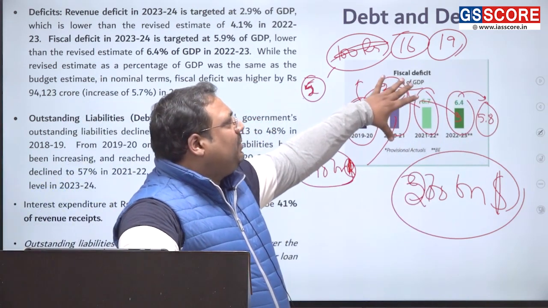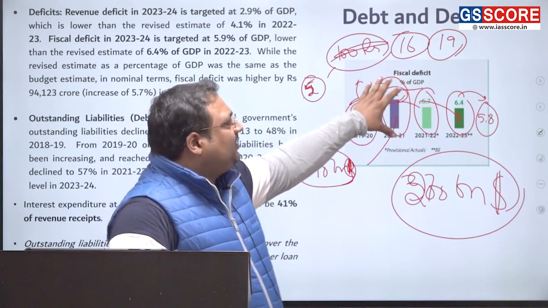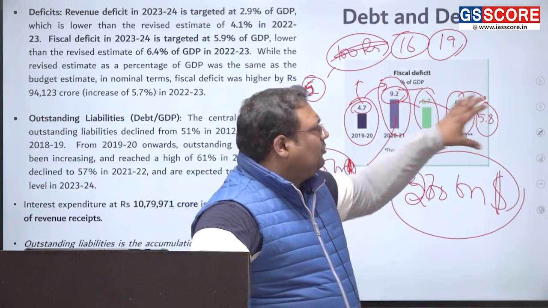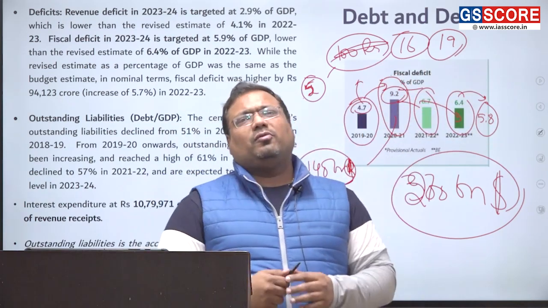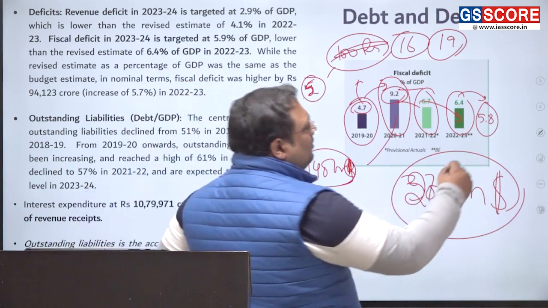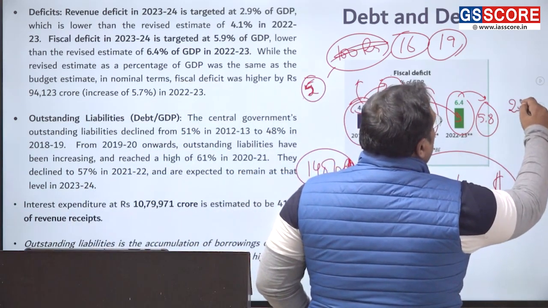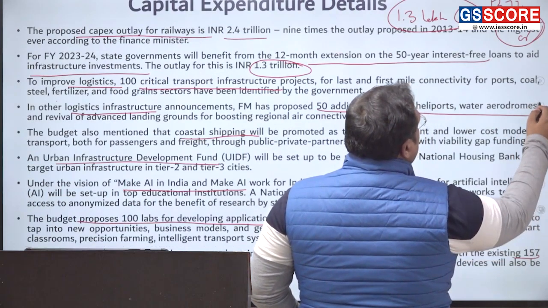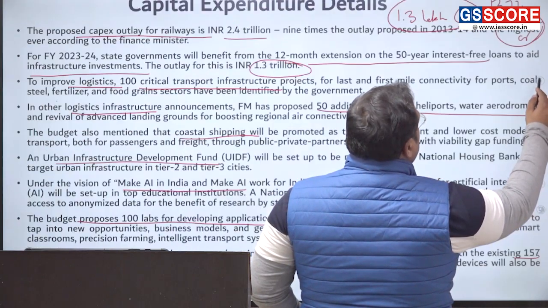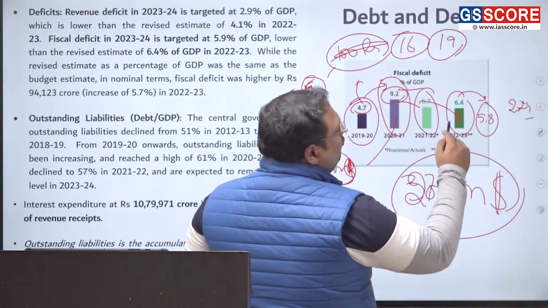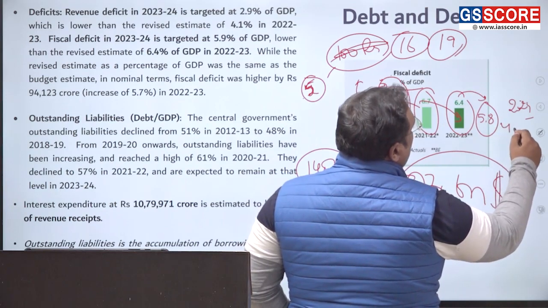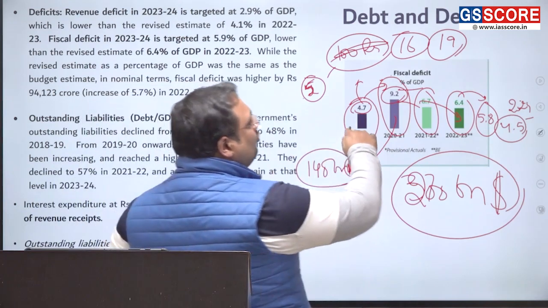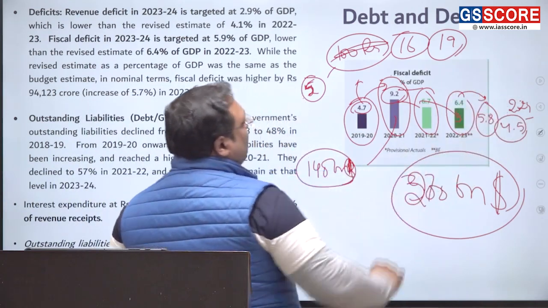We had to take a very big loan because of COVID. But since then, we have reduced our loans. This big loan will have impact on some coming years, but we are reducing the amount of loan every year. By 2024-25, we have a target of 4.5% of the deficit. So we will come back again to the pre-COVID situation by next year.